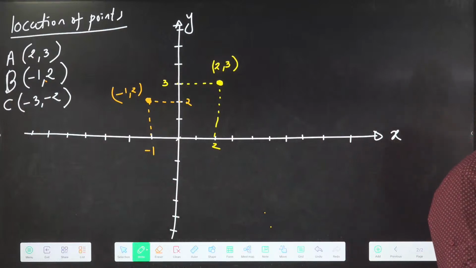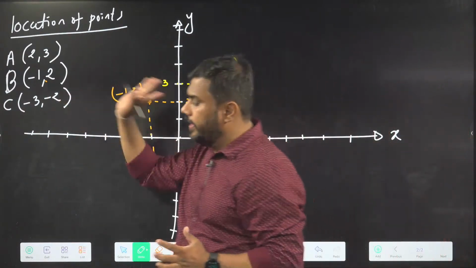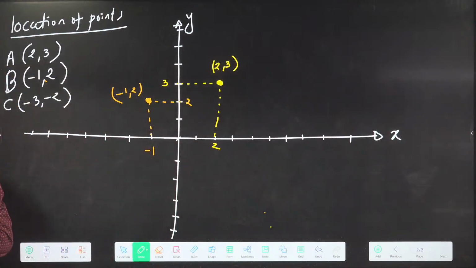Pranay, very good. Locate the point C, -3, -2. Yes.